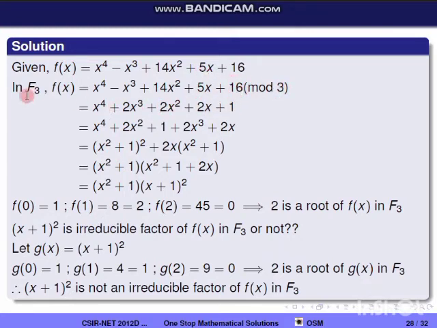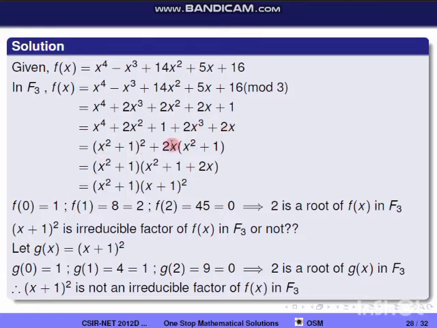So in F3, f of x becomes x power 4 plus 2x cube plus 2x square plus 2x plus 1. Now I am rearranging the terms so that we get x power 4 plus 2x square plus 1 plus 2x cube plus 2x. If you see the first three terms, this is the expansion of (x square plus 1) whole square. So we can replace this by (x square plus 1) whole square,